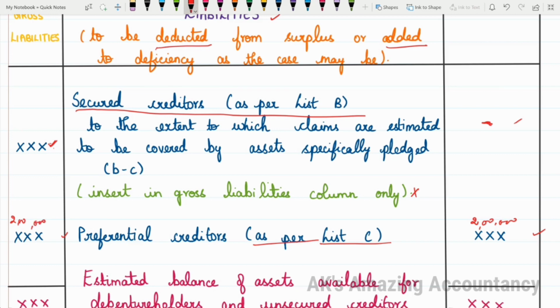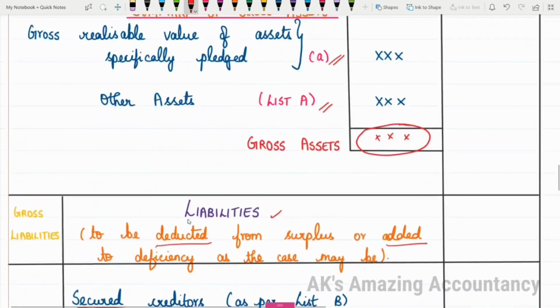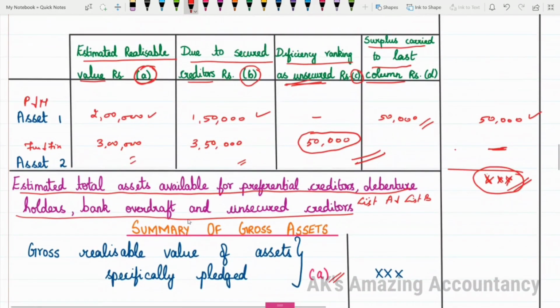Okay. From what amount will you make this payment of 2 lakhs? This amount of 2 lakhs will be paid out of the total surplus available, or the estimated total assets available, no? From this total, this payment will be made.